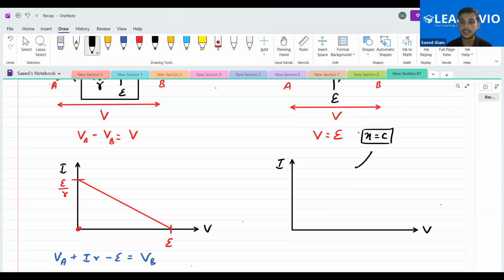Tell me, don't you think that here, whatever y you choose, it doesn't matter, you will always get x equal to C? Yes or no? Yes. In this curve, whatever x and y, whatever y you choose, it doesn't matter, you will always get x equal to C. So is it a straight line, sir? As in the class 10th discussion.